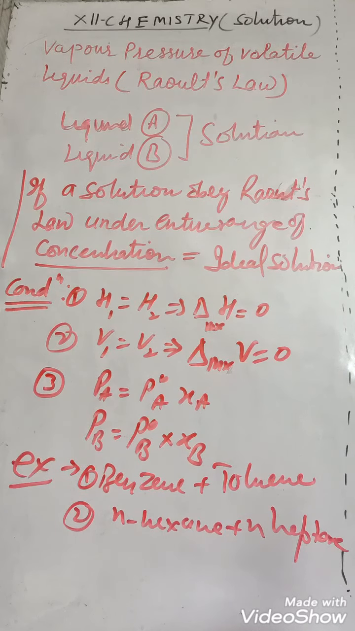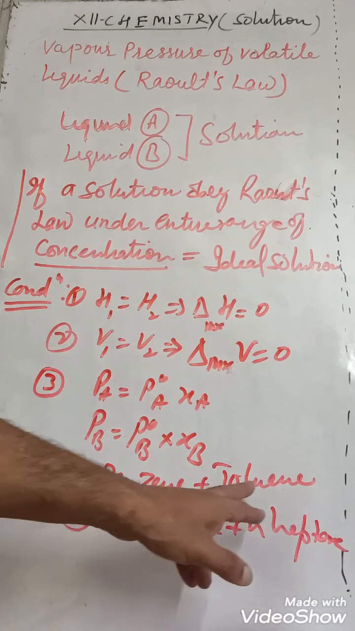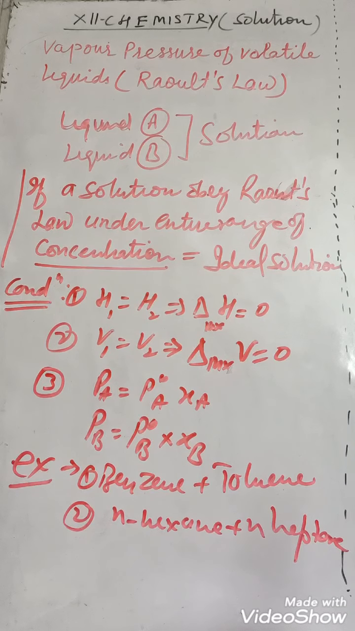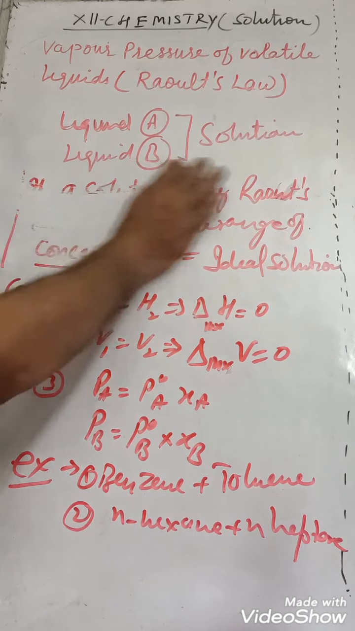Benzene is volatile, toluene is volatile. If you take 5 ml of benzene and 5 ml of toluene, then before mixing it is 10 ml, after mixing it is also 10 ml. So these are the examples of ideal solution.